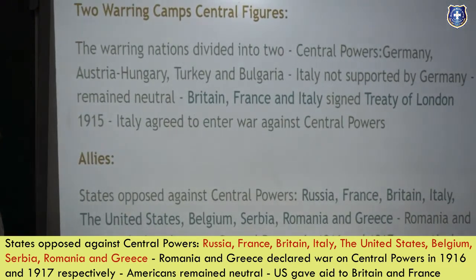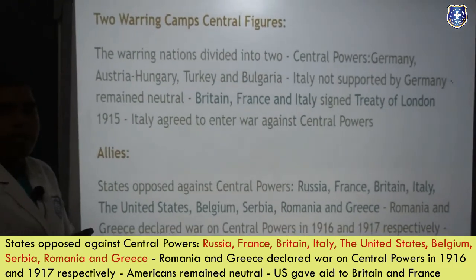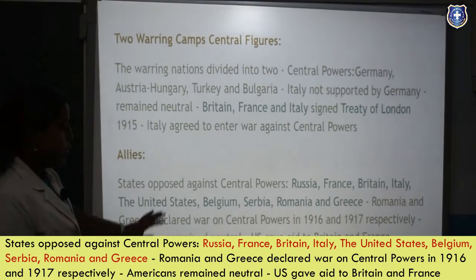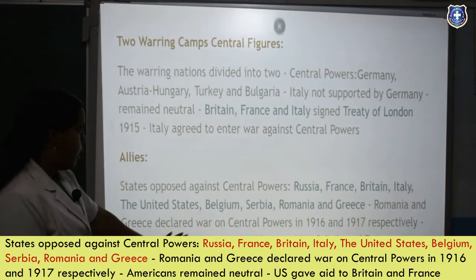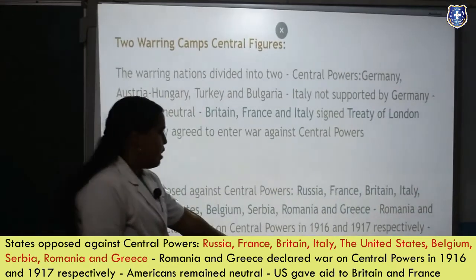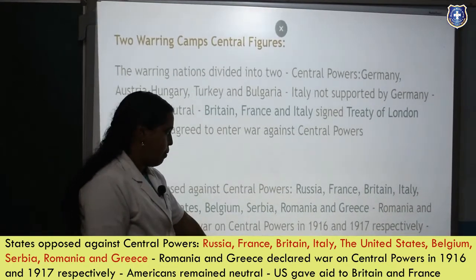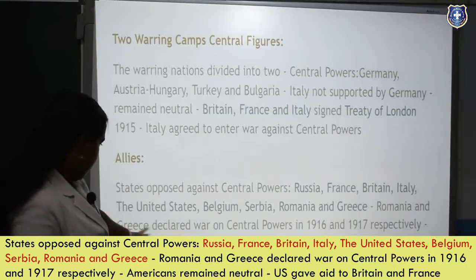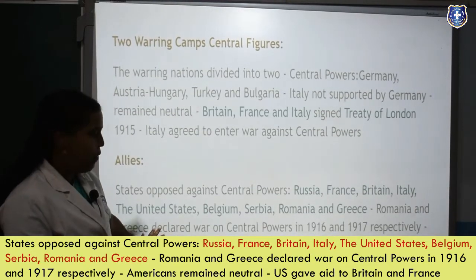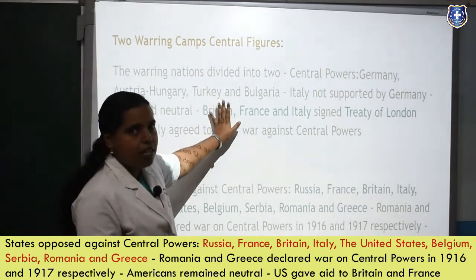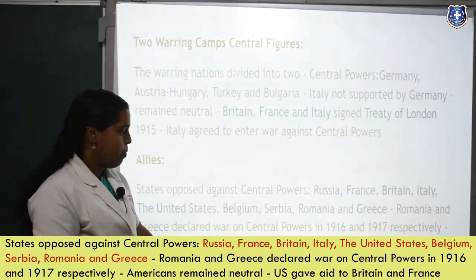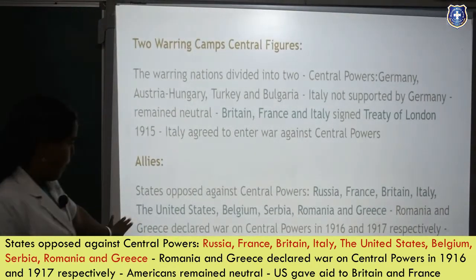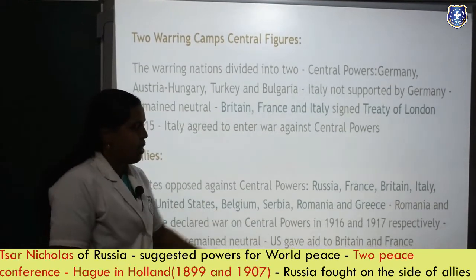Americans remained neutral, that means they were keeping quiet. The US gave aid to Britain and France, while Romania and Greece were having a clash against the Central Powers. It was not so successful, and that was happening in 1916 and 1917.